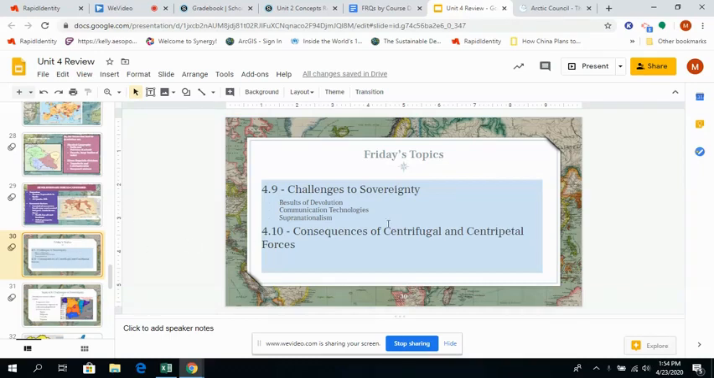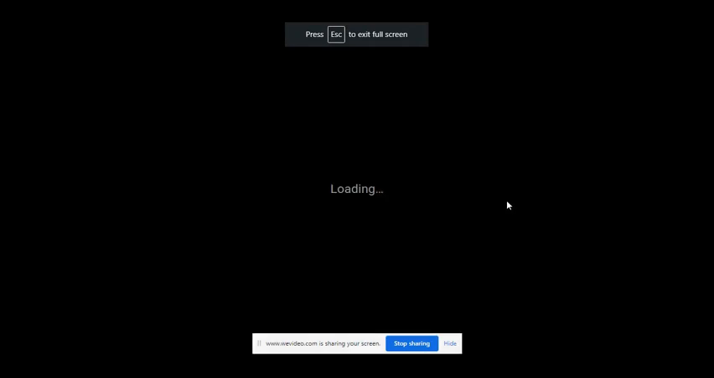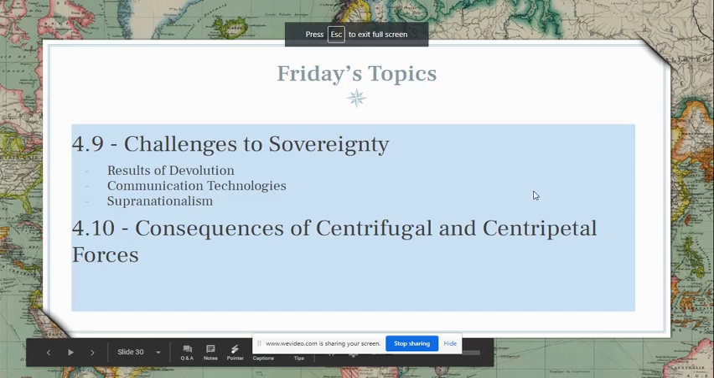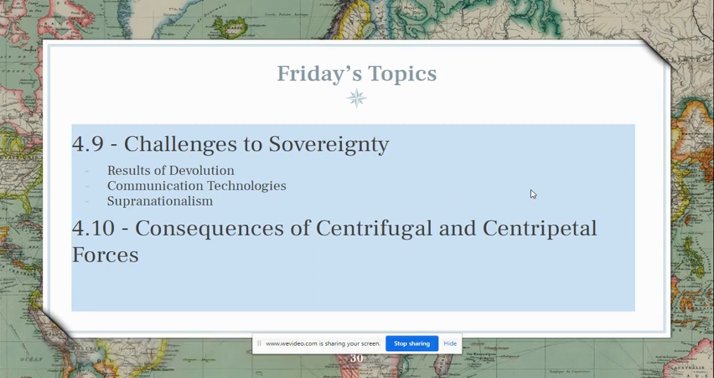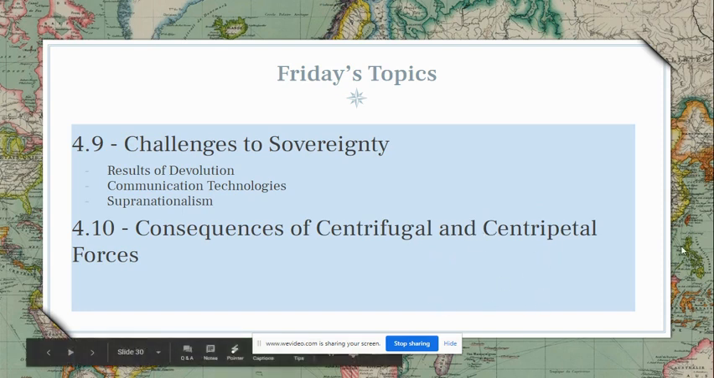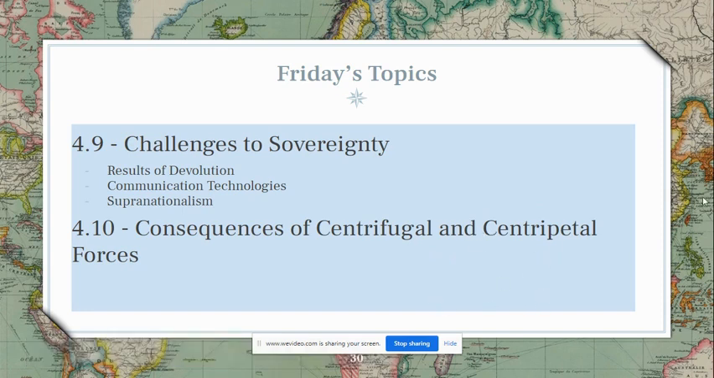Okay, so Friday's topic, the last topic of the political geography unit, is going to be challenges to sovereignty, which is going to focus on the results of devolution and different examples of devolution and communication technologies, as well as supranationalism. And then 4.10 is the consequences of centrifugal and centripetal forces. So coming back to those words that we studied last week related to